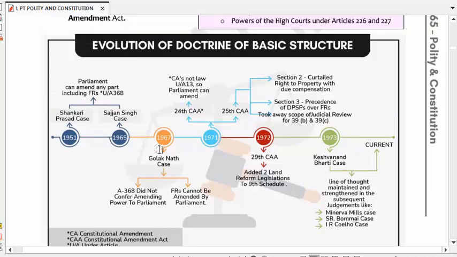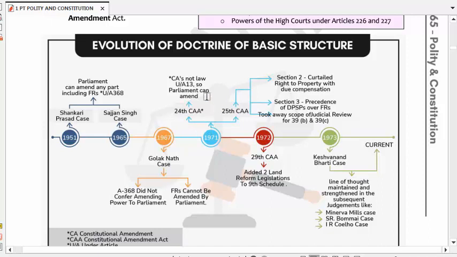Now it comes to 1971. In 1971 there was the Indira Gandhi government, and this government was known for its Constitutional Amendment Acts, because during this government the power of the Constitution was curtailed and reduced. Parliament slowly became powerful, and slowly became the supreme body in India.